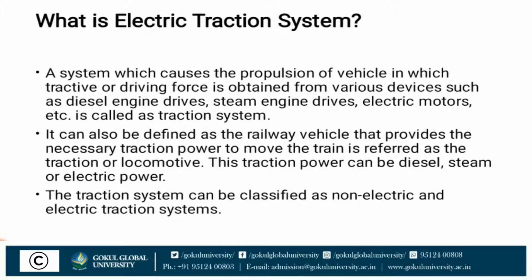If we take an electric supply in the form of electrical energy and run a motor, and using the motor we run a railway system, then it's called an electric traction system. And otherwise, if we use an IC engine or steam engine, and using the steam engine we drive the shaft and piston and run an engine, then it's called a non-electric traction system.